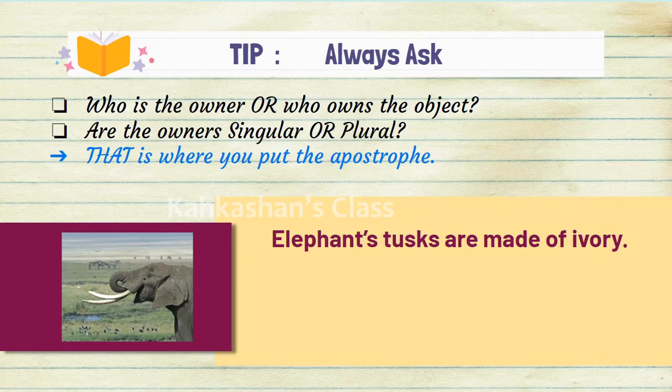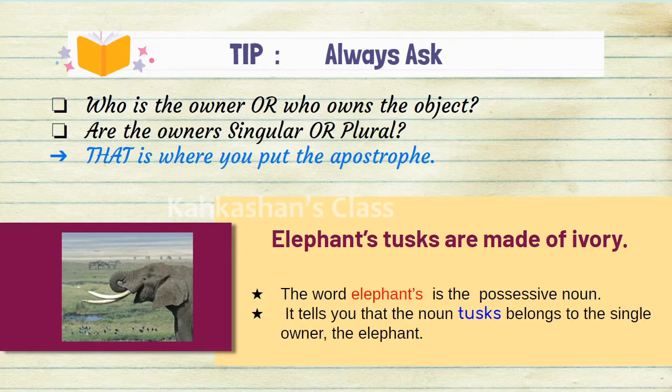You are going to put apostrophe S. Yes, because the singular noun does not end with an S, it will have an apostrophe S added to the singular noun. The word elephant's is the possessive noun. It tells you that the noun tusks belong to the single owner, the elephant.